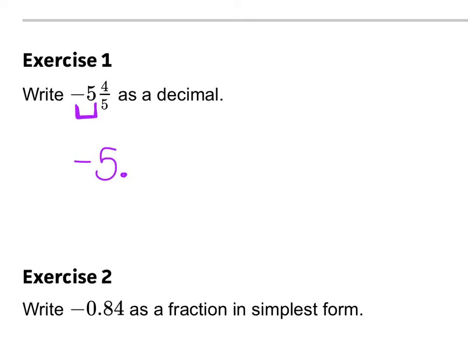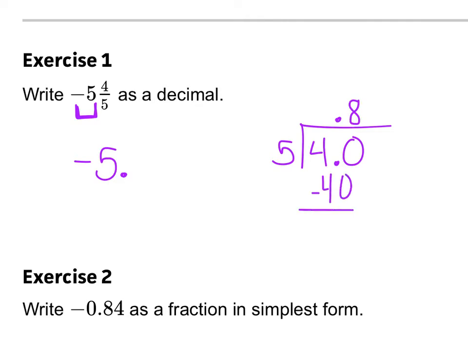And then the 4/5, in order to turn a fraction into a decimal, we do top, which is the 4, divided by the bottom number, which is the 5. I know 5 doesn't go into 4, so I'm going to put a decimal point in my problem, a decimal point in my answer, and then a 0. And 5 goes into 40 exactly 8 times. You might have already known that 4/5 was 0.8, and if you did, you wouldn't have to do that side work. But we have -5 4/5 is -5.8.